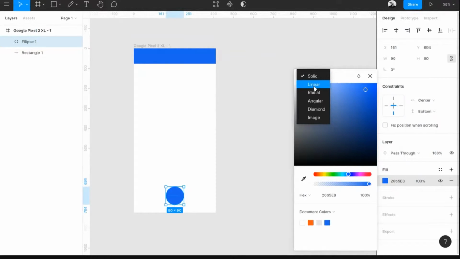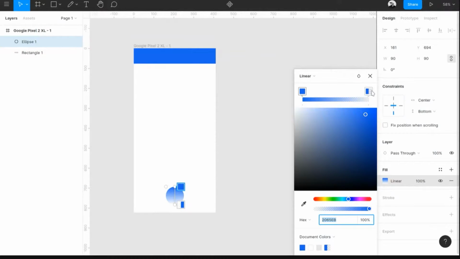The second one is linear, which basically means a linear gradient. If you click on that, you will get 2 points where you can choose a color. Basically, you can change the gradient of an object. You can choose the 2 colors. Click on the first icon, change its color. Second one, and change that color. You can get a beautiful gradient over there. It's not beautiful, but yeah, it's a gradient.